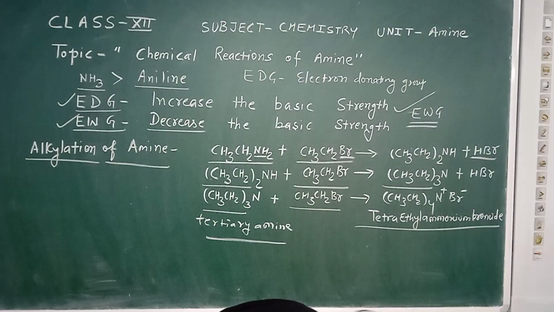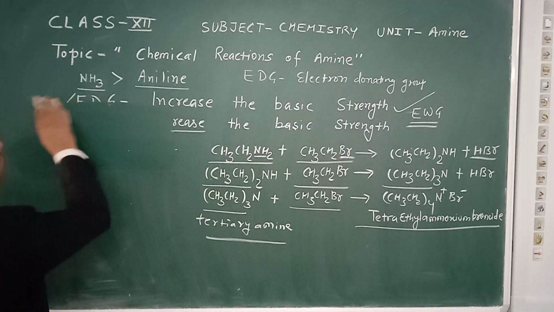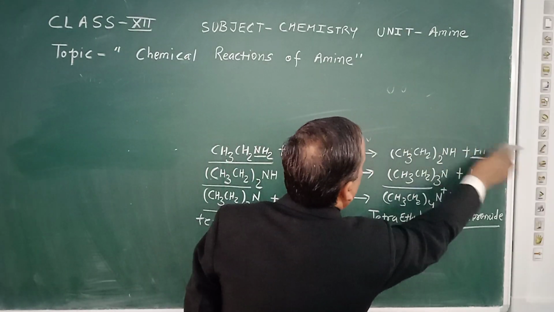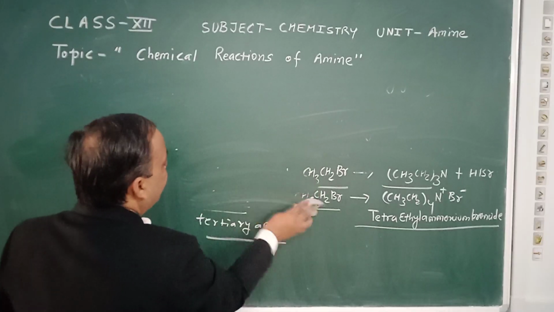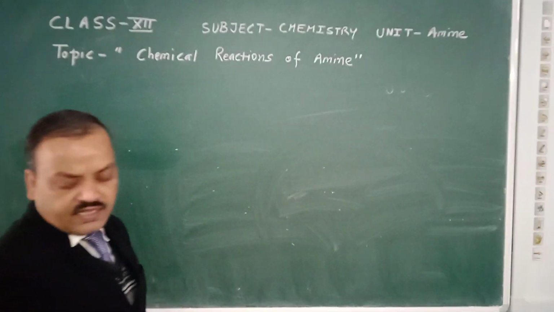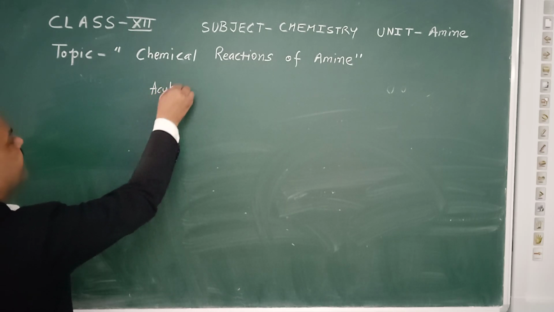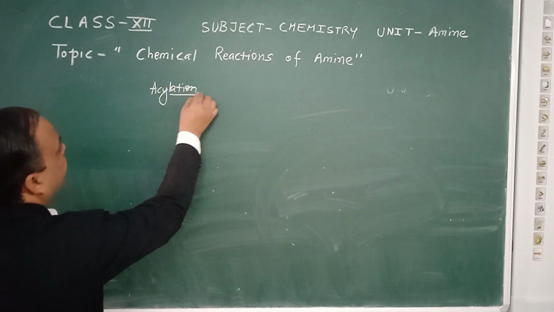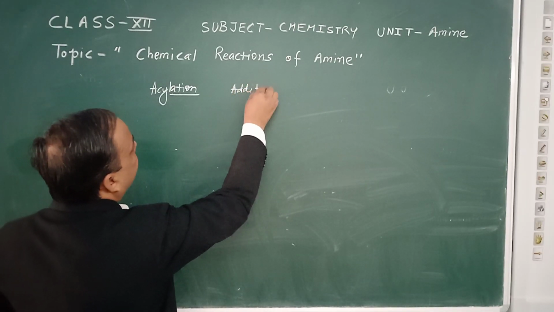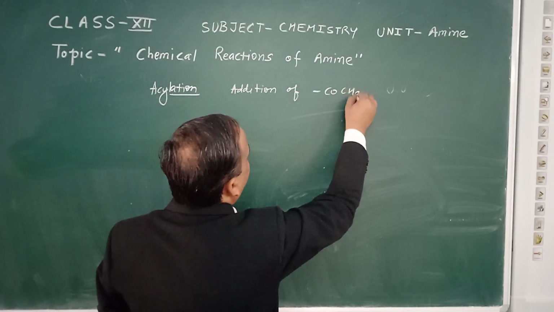Now the second reaction, after alkylation, is the acylation reaction. So we discuss the acylation of amines. In this acylation reaction, basically the addition of the COCH3 group.